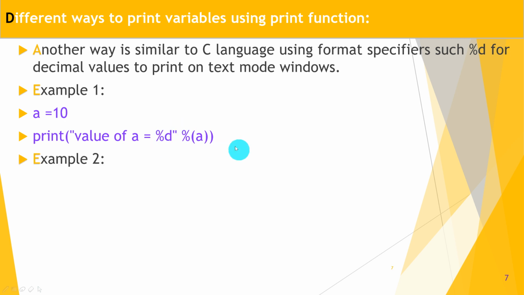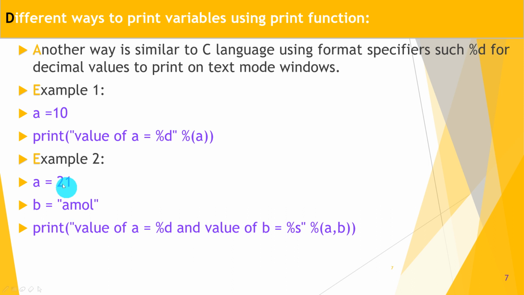Okay, let's check it. Before that, second example. For example, a is equal to 21, b is equal to Amol. You want to print both. One is an integer type, another is a string type. Then you can use: value of a is equal to %d and value of b is equal to %s. Double quotes complete, don't give a comma, and directly use the mod operator, a comma b in parentheses. So it gives you proper output.